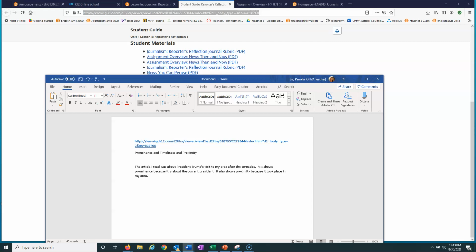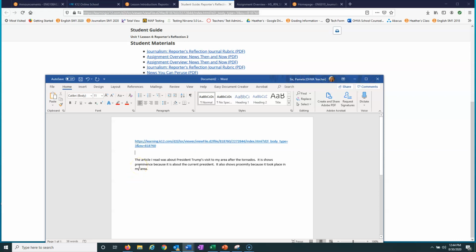So really there's not timeliness right now. But if I was pretending I was writing this back when that happened, it just happened a few weeks ago or a month ago, I could also include it. Remember, these are 5-point assignments. Technically, if I'm writing about prominence and also about proximity, I don't even have to list these up here because they're down here in this area. If you want to list them, it's easy for me to see and pick out. But technically, if I took these away, this still would be a full credit assignment for you.